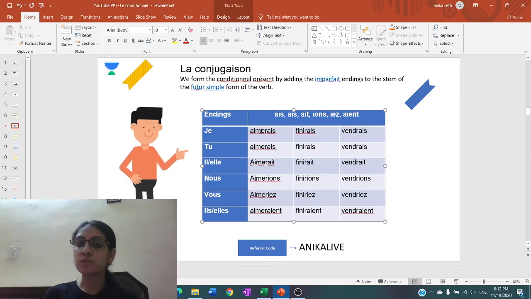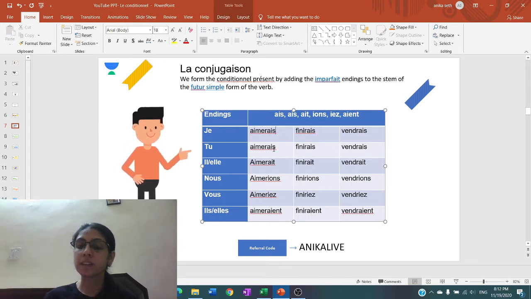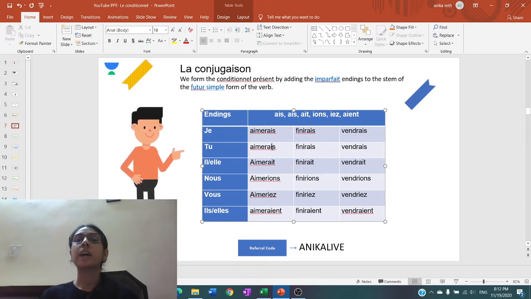In the future simple, it is the infinitive of the verb plus the endings ai, as, a, ons, ez, and ont. So this would become aimerai, aimeras, aimera, and so on. That is the future simple form of the verb.